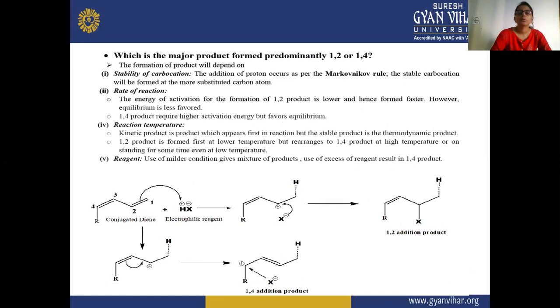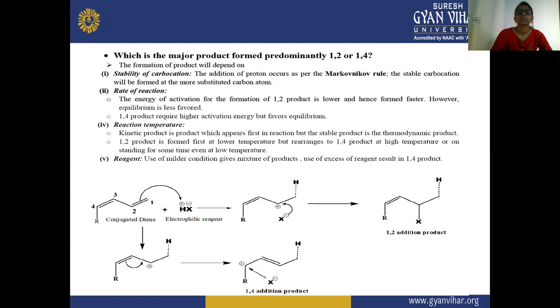Now, what will be the major product formed? Predominantly 1,2 or 1,4? Here the formation of product will depend firstly on the stability of the carbocation. According to the addition of proton, which follows Markovnikov's rule, the stable carbocation will be formed at the more substituted carbon atom, meaning the carbon which has more substitution will give the stable carbocation.